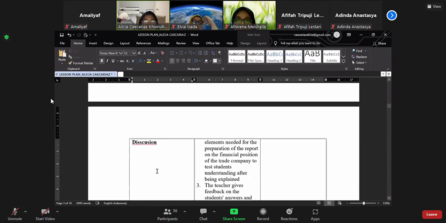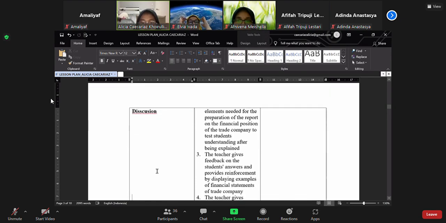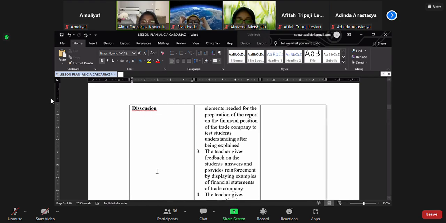This phase is discussion. And 3, the teacher gives feedback on the students' answers and provides reinforcement by displaying an example of a financial statement of that company.